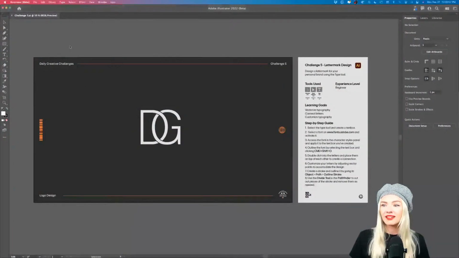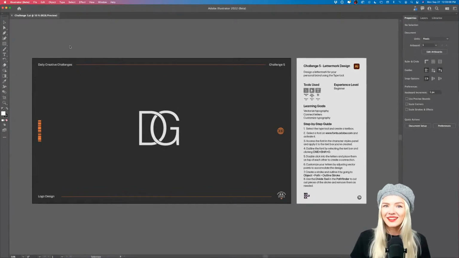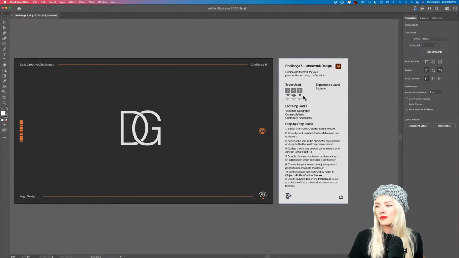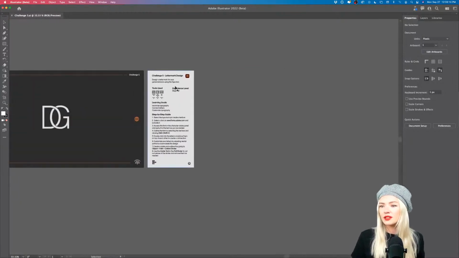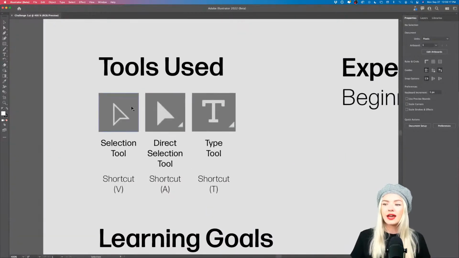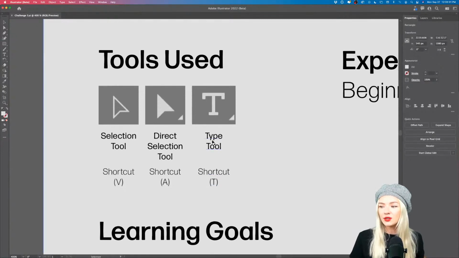I have my starter file open right here, and this is what we are going to be doing today. We have some shortcuts right here. We have the selection tool with the shortcut V on your keyboard, the direct selection tool, shortcut A, and the type tool, shortcut T. And another tool that we're going to be using is called the divide tool.